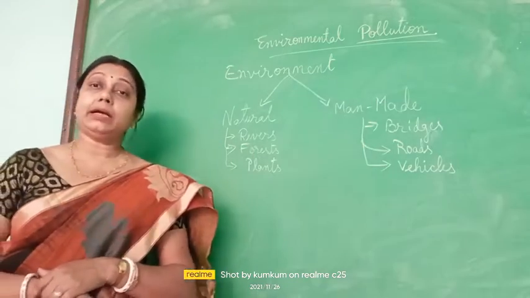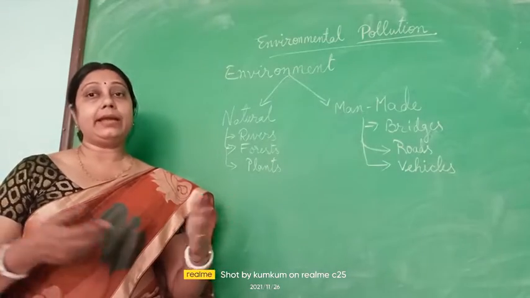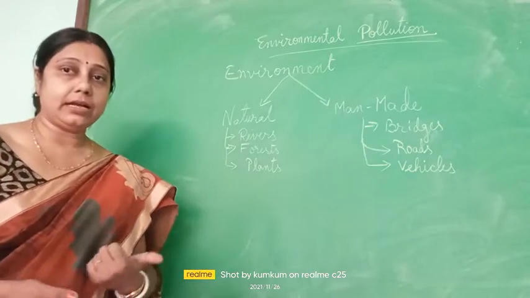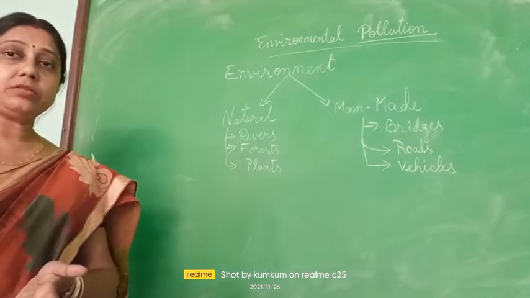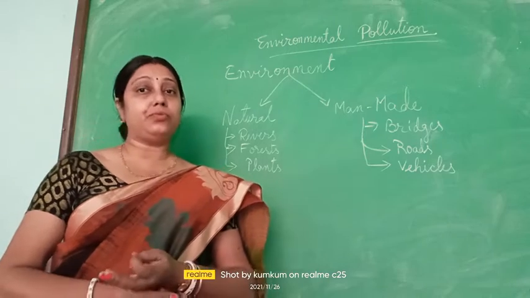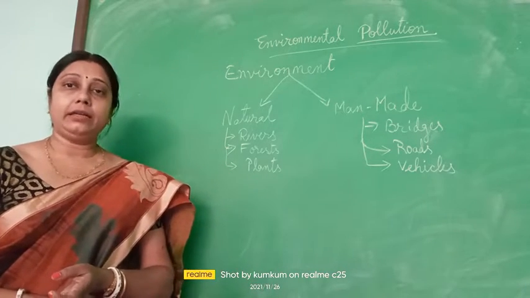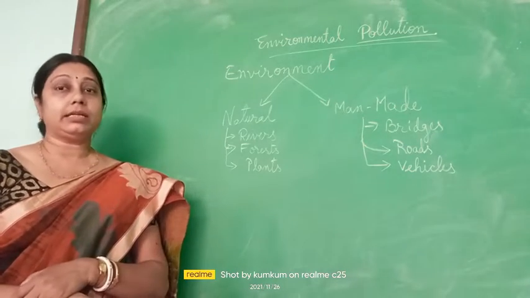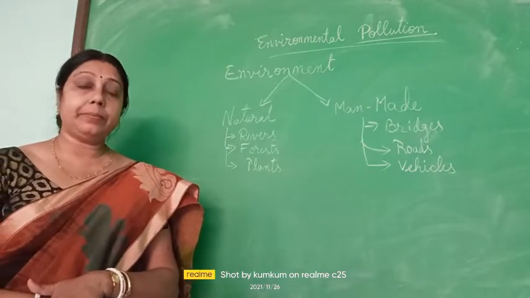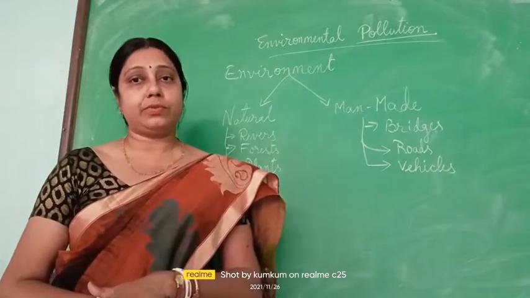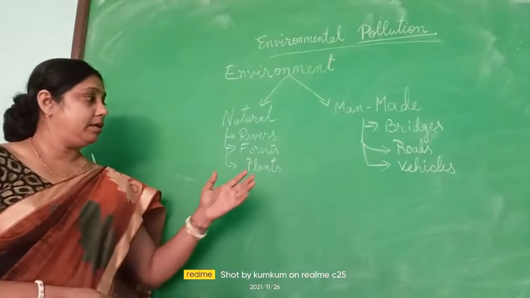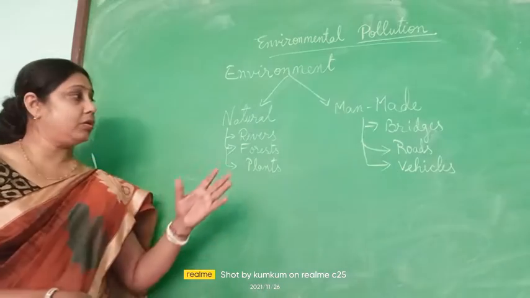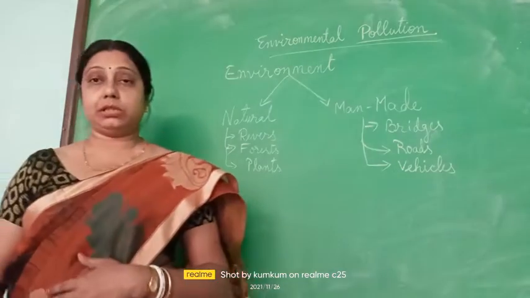Forest, people are cutting down the trees and barren lands are being made. But we know that trees are the friends, green friends of us. They provide us food, shelter and air, moreover oxygen. So when we are cutting them down, we are reducing the percentage of oxygen in the atmosphere. Then deforestation, that is cutting down the trees. So these all lead to pollution.